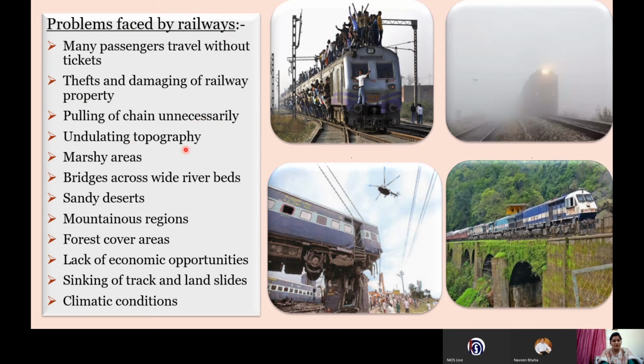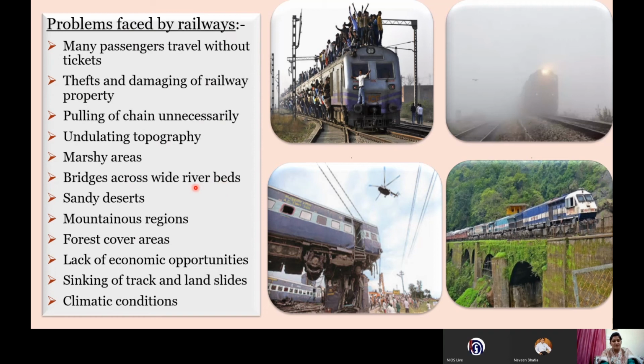Then we have the undulating topography, which we have already discussed in the factors which hamper the growth of railways. Marshy areas are not suitable for the development of railway lines. Then bridges across wide river beds. In northern plains, we have many rivers, and these rivers have very wide river beds.